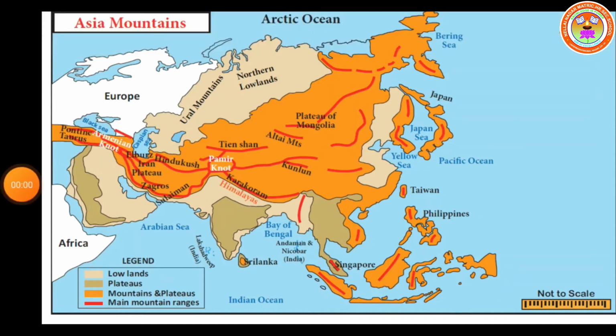Okay. The Himalayan mountain range is the highest mountain range in the world. Mount Everest, that is 8,848 meters, is the highest peak in Asia as well as the world. The lowest point in the world is located in the Dead Sea in Asia. Intermountain plateaus are found in these mountain ranges. What are called intermountain plateaus? Between these mountains, these plateaus are present. So they are called intermountain plateaus.